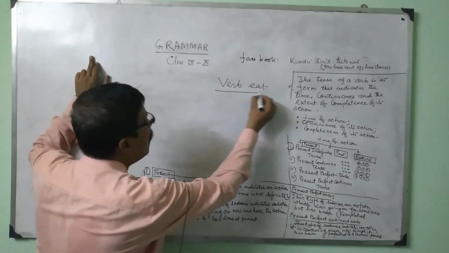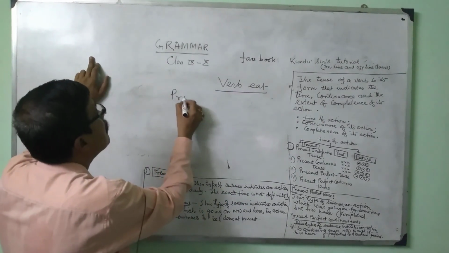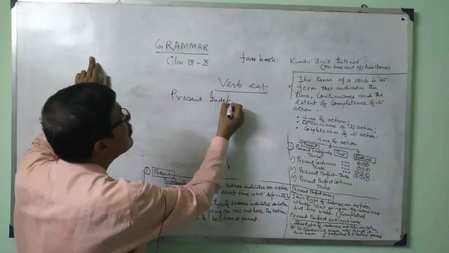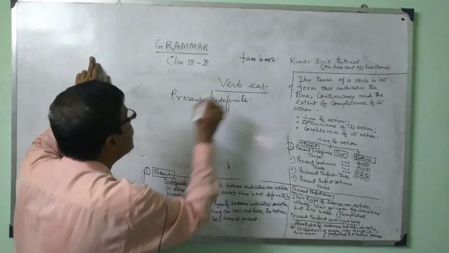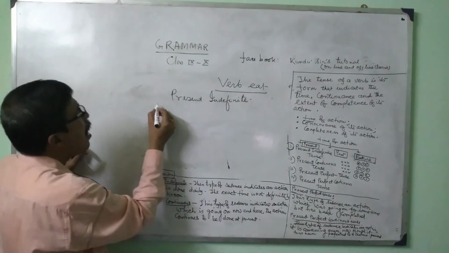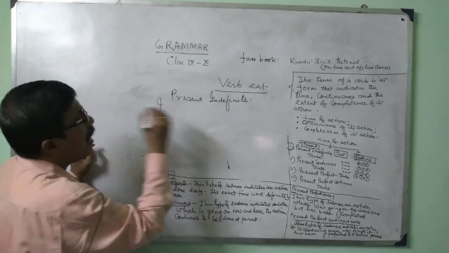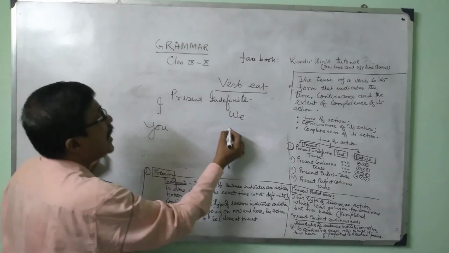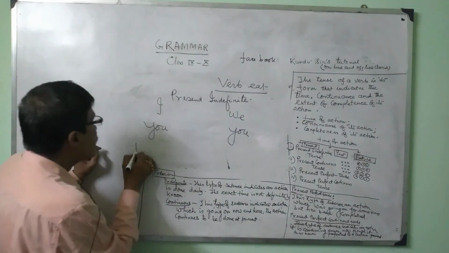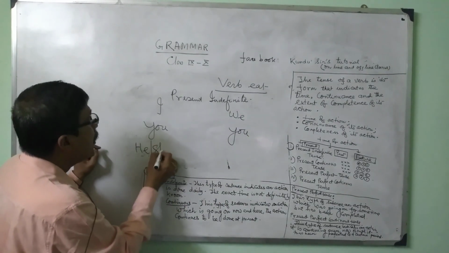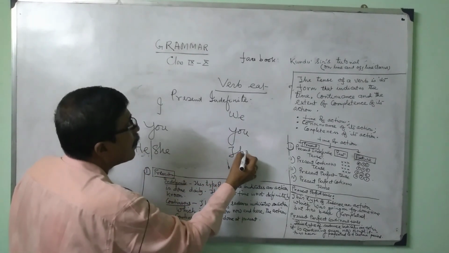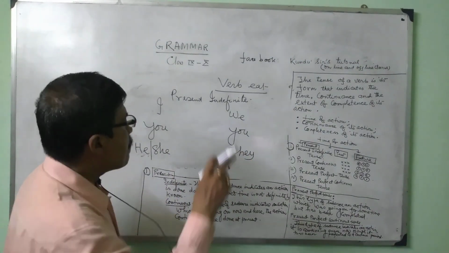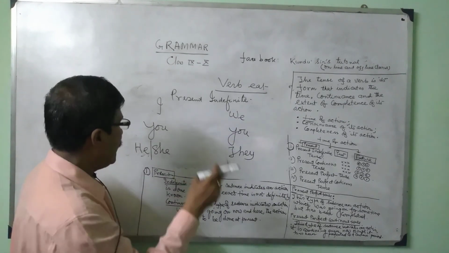Now for present indefinite tense. First person singular I and plural we. Second person you, then you. Third person he or she, and plural is they. First person singular, it is I, and first person plural we.